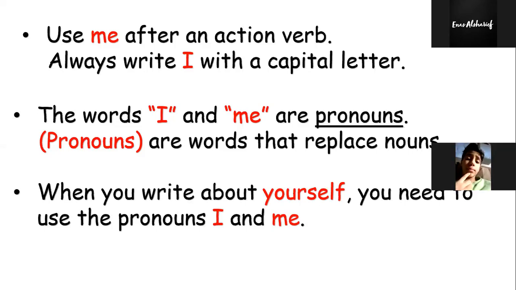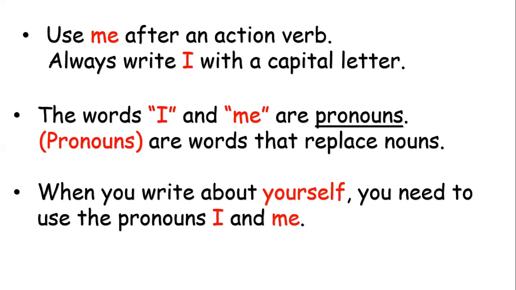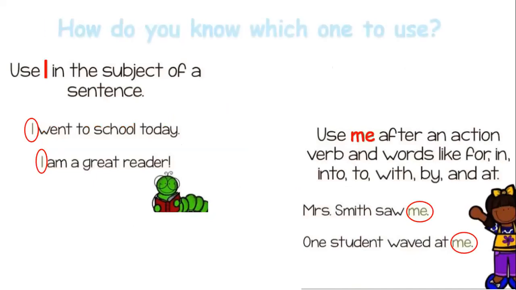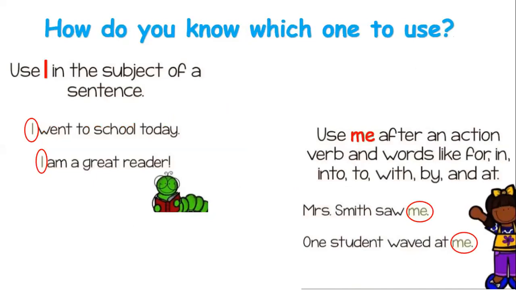When you write about yourself, you need to use the pronouns I and me. So you have to use I and me when you write about yourself, when you talk about yourself, right? You need to use these pronouns I and me. How do you know which one you have to use? We have to know when we can use I and when we can use me.